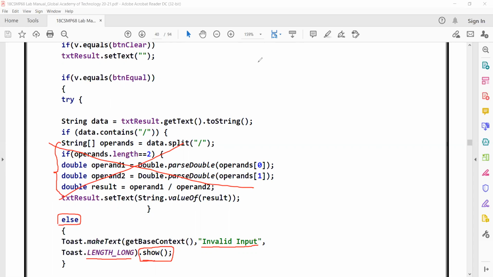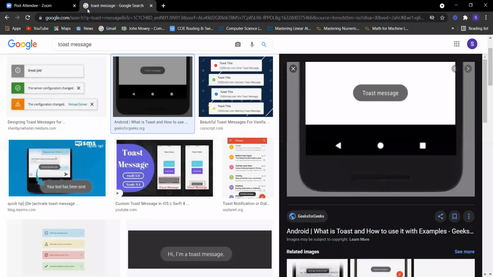I've shown how a toast message looks like, right, students? So this is how a toast message looks. What's the toast message I'm writing here instead of this? The message will print invalid input. That's all.